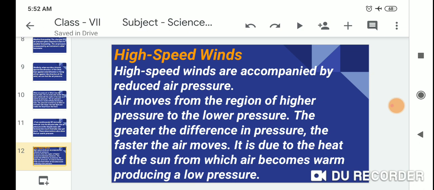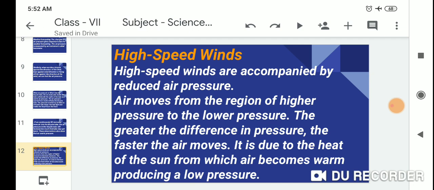Students, the air moves from the region of higher pressure to the lower pressure. The greater the difference in pressure, the faster the air moves. It is due to the heat of the sun, from which it becomes warm,